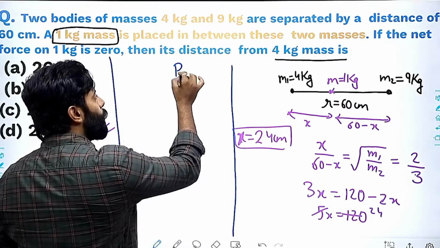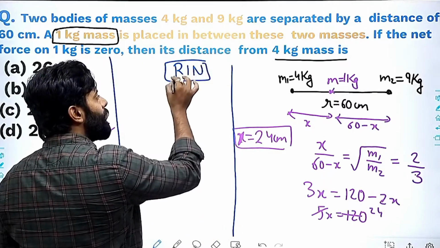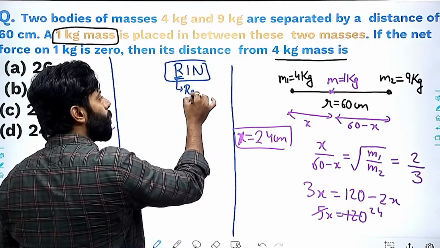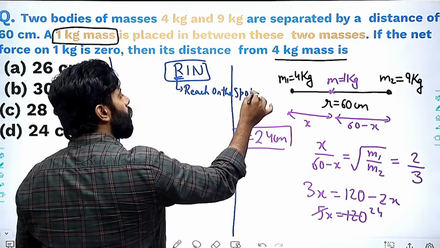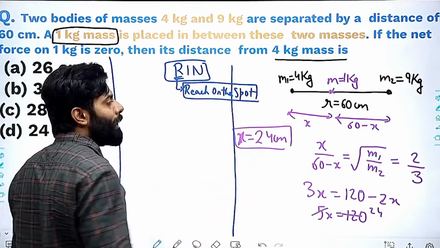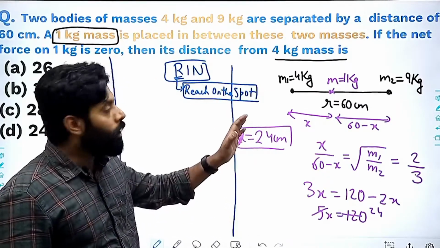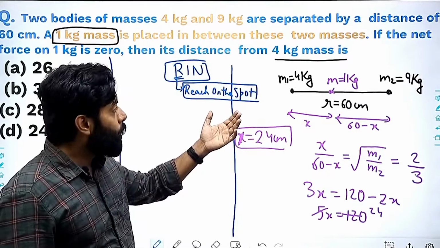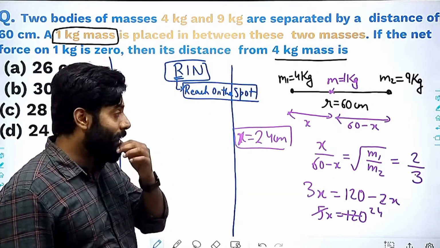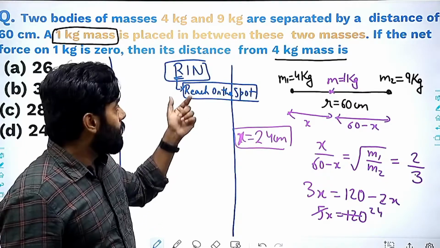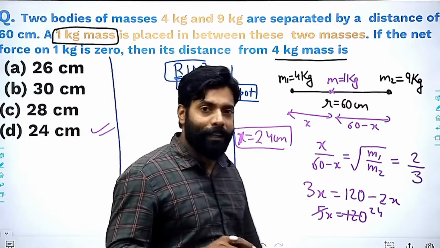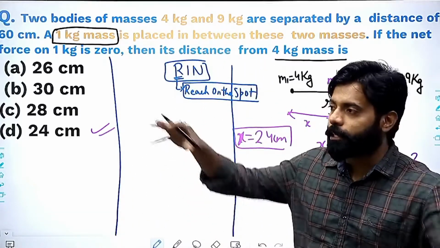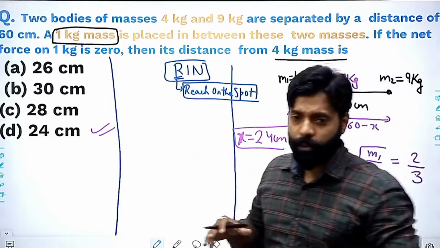RIN stands for: you have to reach the spot. Wherever you have to find out the force, you have to reach there. Have the feel of which type of force is acting there. Then the second thing is I. I means you have to find out the information. You have to find out the individual leaders, that where they are applying the forces.